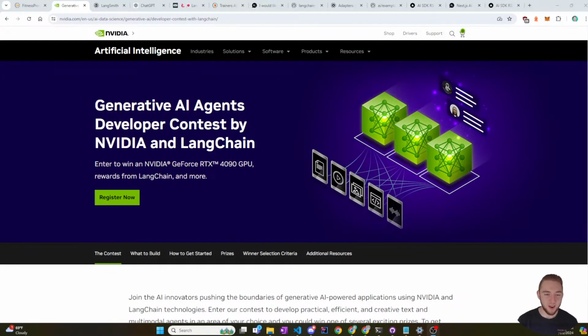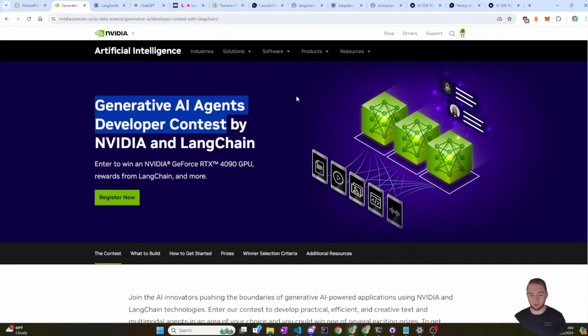All right, here we are with the Saturday morning grind, winning the Nvidia Generative AI Developer Contest. The due date for this contest is 7 o'clock on Monday, my time. So this weekend is going to be a grind to finish this thing out. I've got a lot of work to do, so I really want to dive into it as quickly as possible.